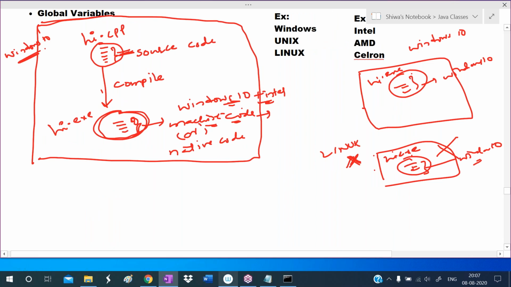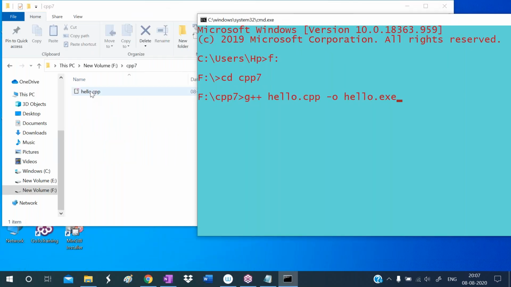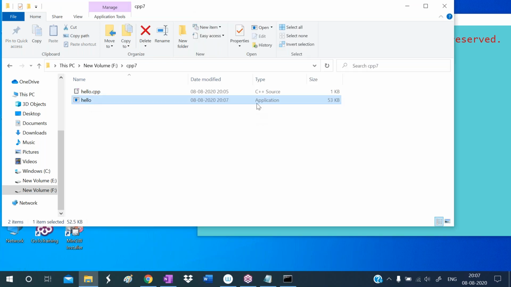Observe in the background how many files there are: one file now, and after compilation it will show two files. I'm pressing the enter key. After compilation, another file is generated. Observe, it was just now created. See the time.